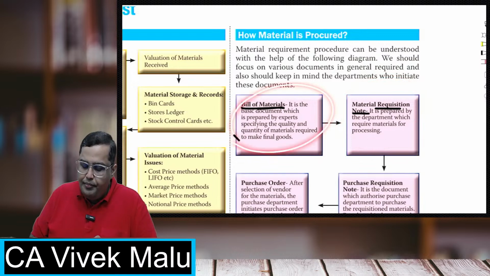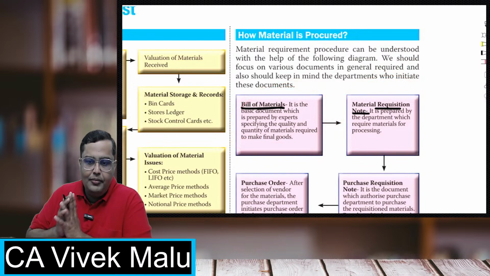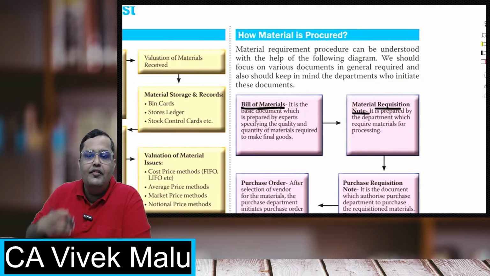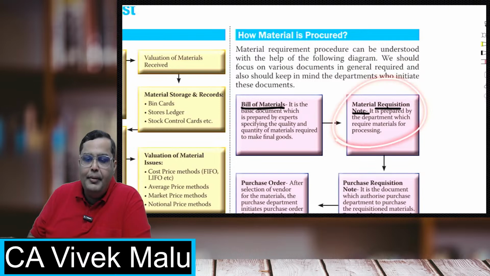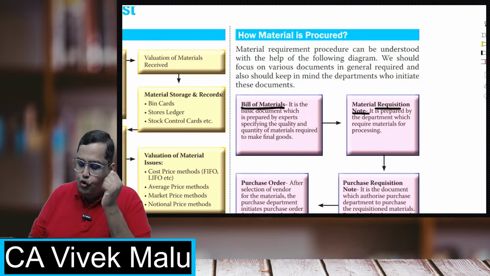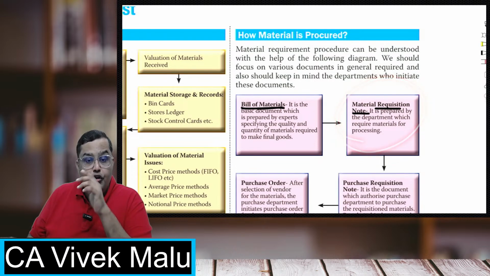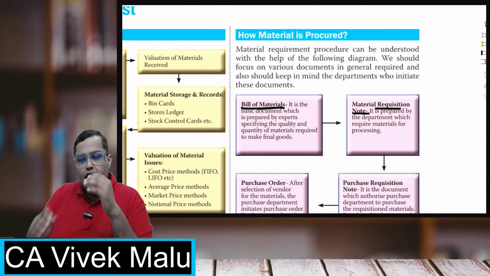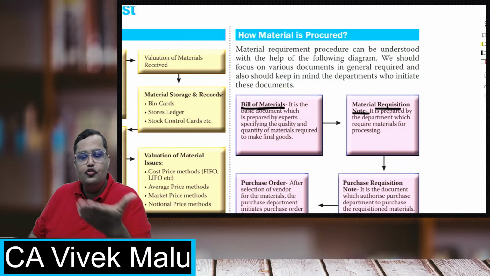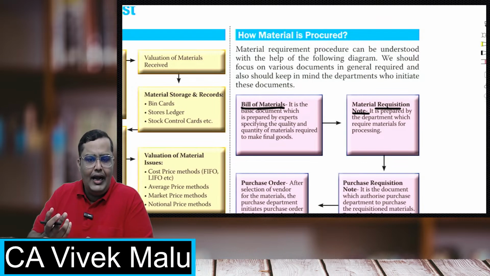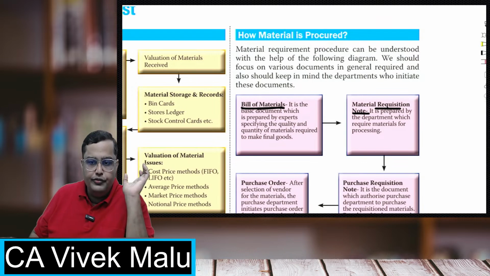So students, the bill of materials is prepared by the planning department. For those who are doing the production, they require materials, so they will go to the storekeeper and submit a material requisition note. Now the storekeeper will check the material requisition note. The storekeeper will check, oh yes, you require these materials, it has been authorized by your group leader or your supervisor, come on, take these materials. The storekeeper will check this list with the bill of materials, with the standard list. If the items are proper, he will give you the goods.